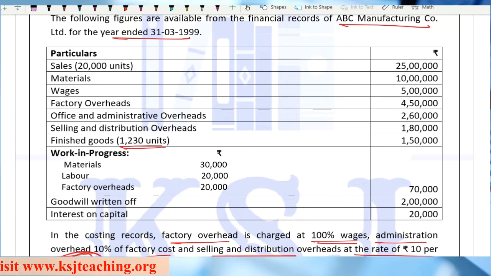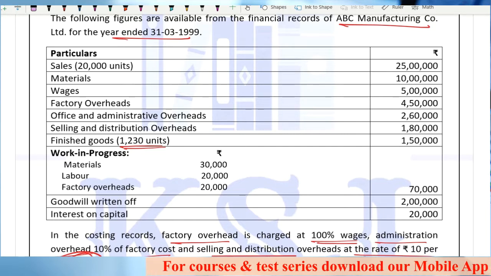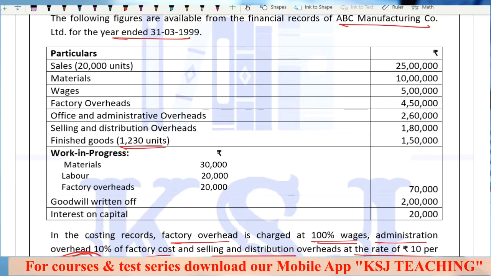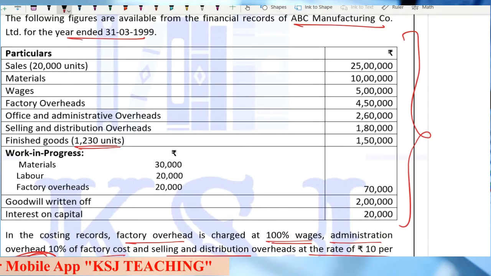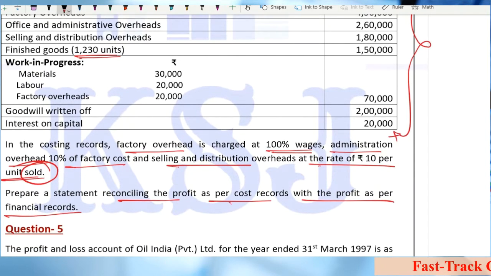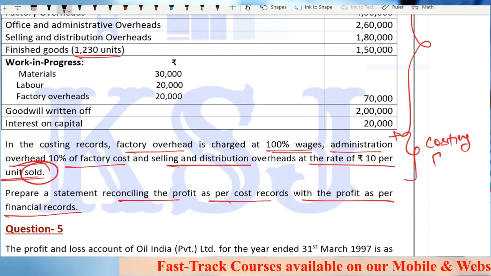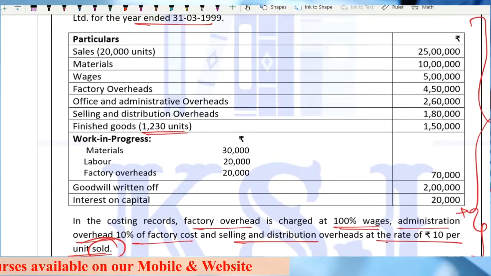For the financial profits, you have to prepare the trading P&L account or manufacturing P&L account, and for the costing profits, you have to prepare the cost sheet. Simple. From this information, we can prepare the financial books, and from this information plus this information, we can prepare our costing books. Any doubts? I hope many of you must have tried it.